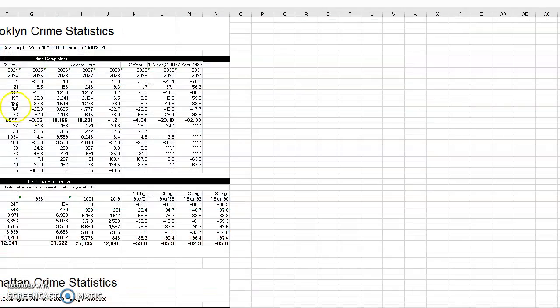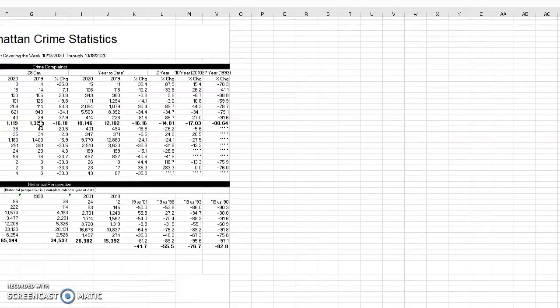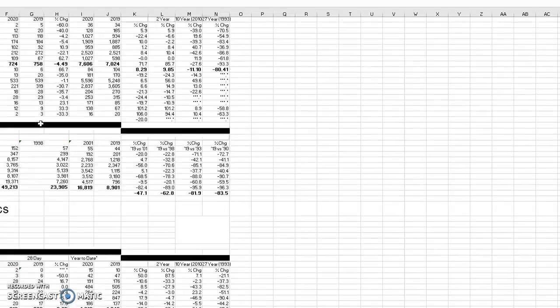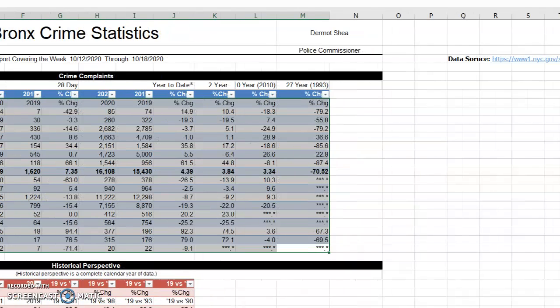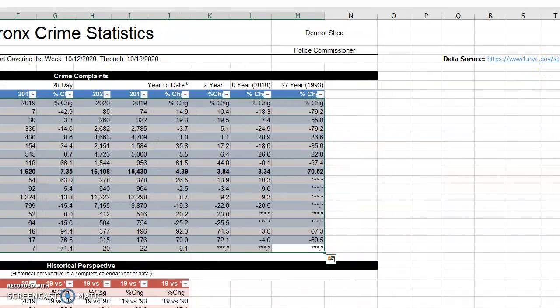So I also have the New York City data of the other boroughs. And I got these all from this source over here on the NewYorkCity.gov site from the NYPD, which was released.